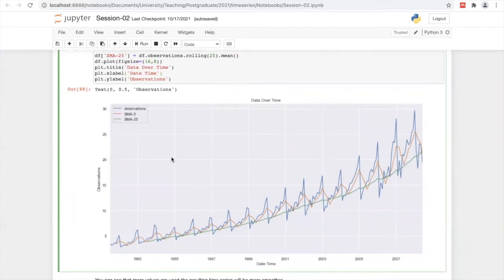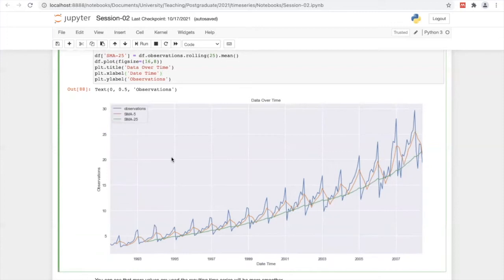That's what it represents: a very smooth line, which means it is not giving us much information. It has some information, but in order to reflect very recent things, it's better to go with a small time window. But I'm not emphasizing it, because it totally depends on the domain and the available data sets.